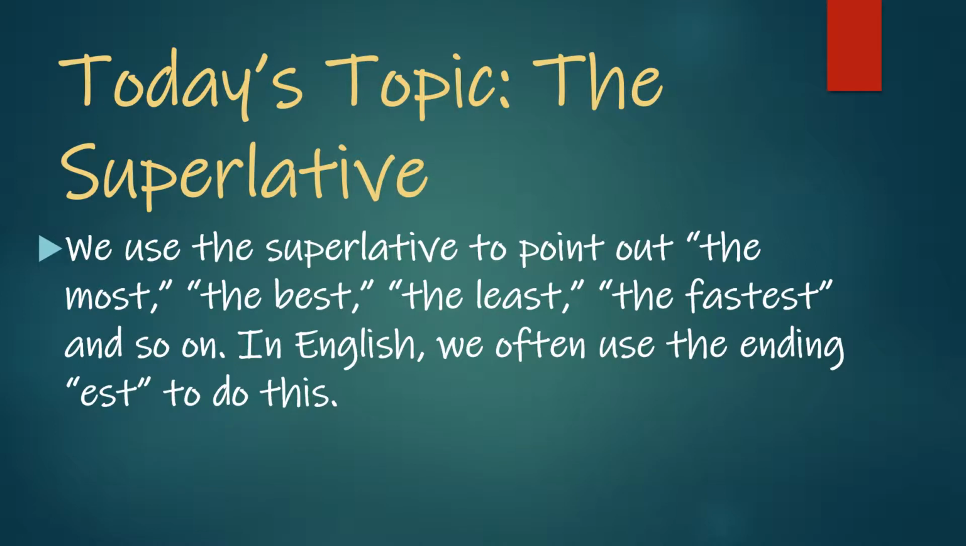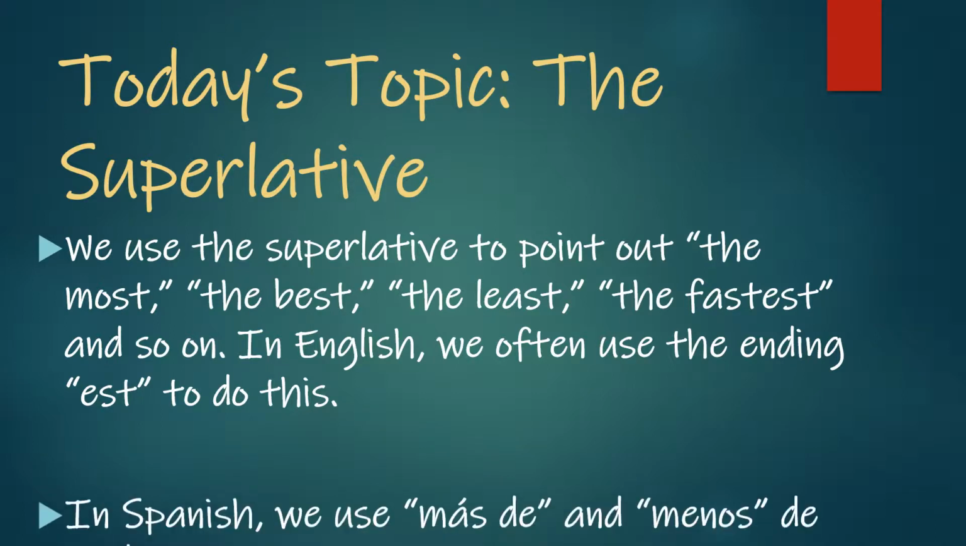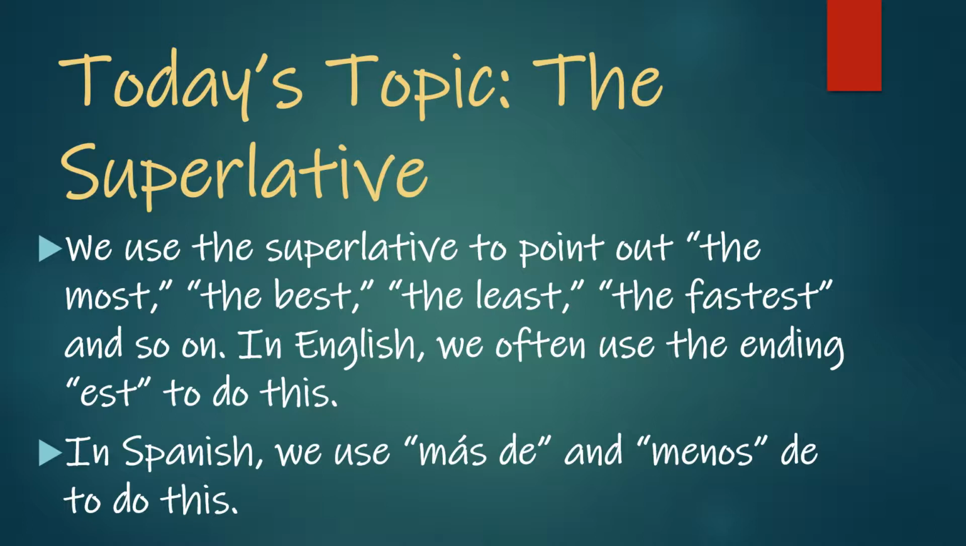So we're talking about the superlative, and we use the superlative to point out the most, the best, the least, the fastest, things like that. Usually it's the EST ending that we put on the end of things to explain that they are the extremes, right? We're going to learn a little bit more about doing that today. In Spanish, we generally use más de and menos de to form a superlative.